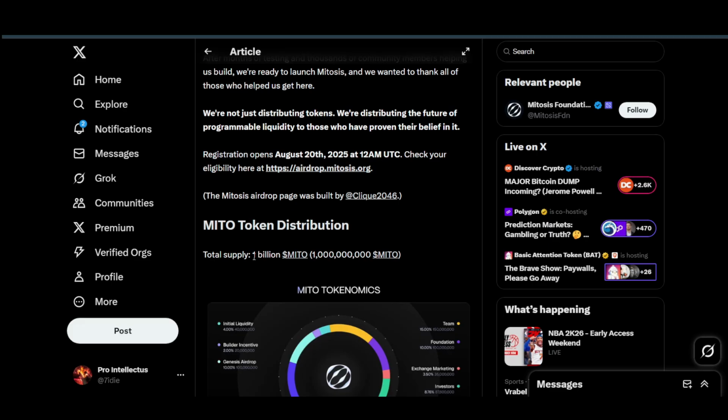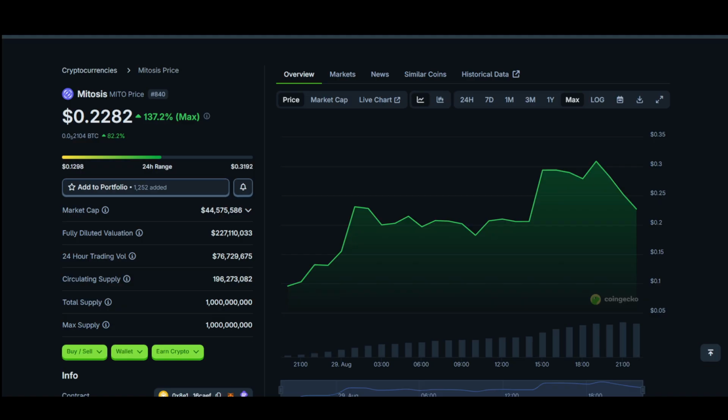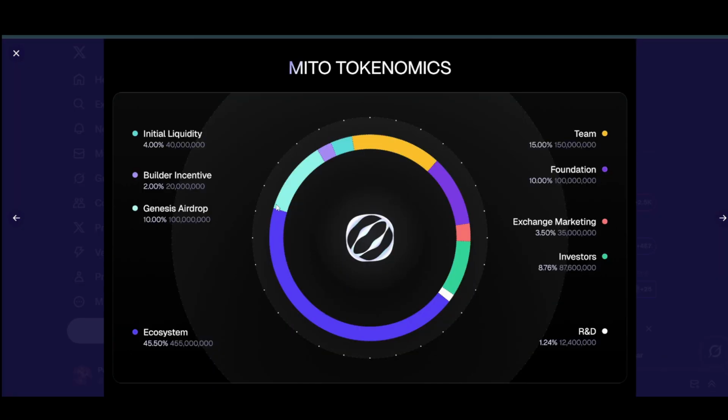The token has a max supply of 1 billion. If you look here, this is how it looks. After that, this is how they distribute their supply. The team gets 15%, foundation gets 20%, exchange marketing 3.5%, investors 8.76%, R&D 1.25%, initial liquidity 4%, builders incentive 2%, and Genesis airdrop 10%. So basically 100 million tokens went to the airdrop farmers, and 45% goes to the ecosystem.